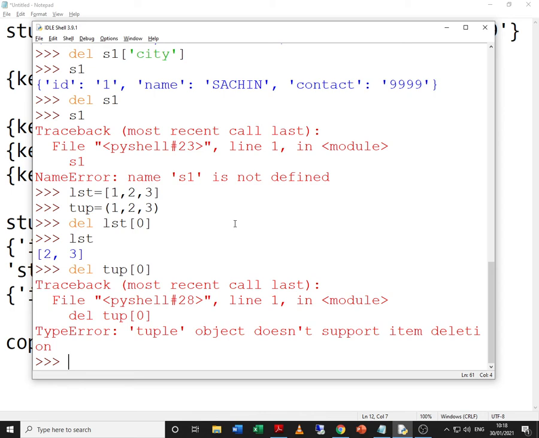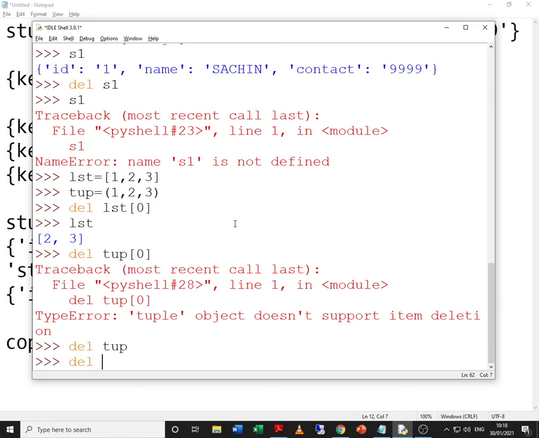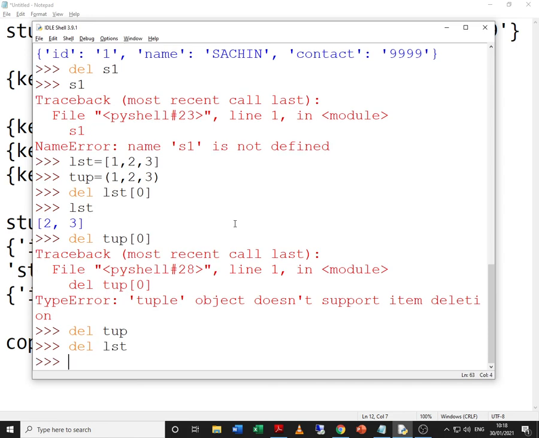And because dictionary is mutable, you can remove one particular key value pair. Of course, del tup will also work, and del lst is also going to work. That means you can remove the entire list or entire tuple. Fine. So this was about the del command.